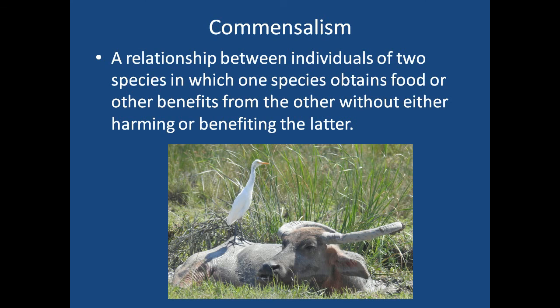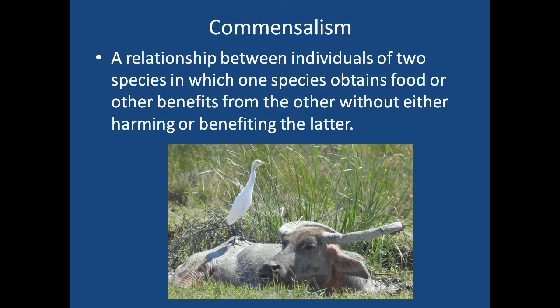In this way, this particular bird is getting benefited. What is the cattle getting? Nothing. No benefit and no harm, right? So this type of population interaction is called commensalism, where one species is getting benefited while the other remains neutral. It is neither getting benefited nor harmed.